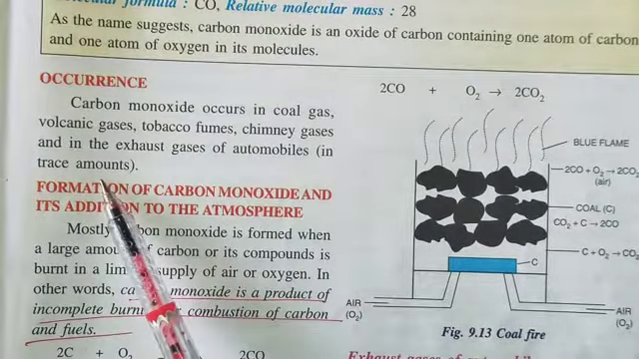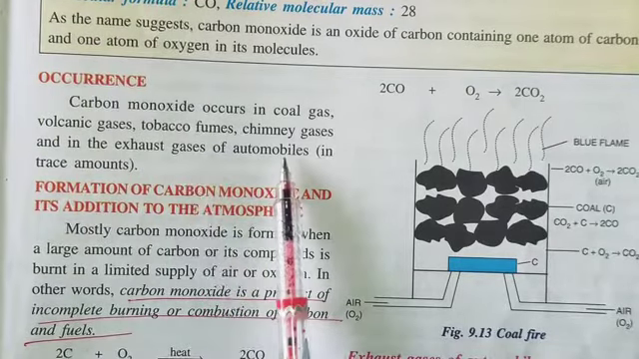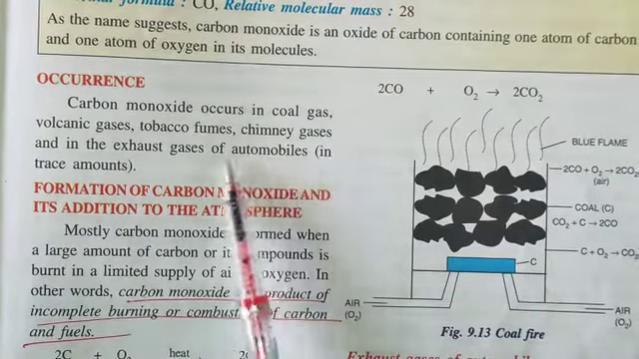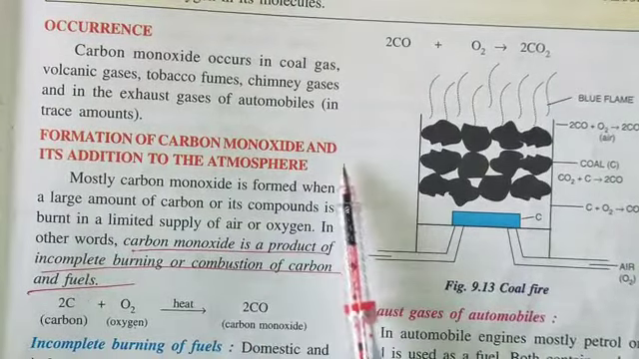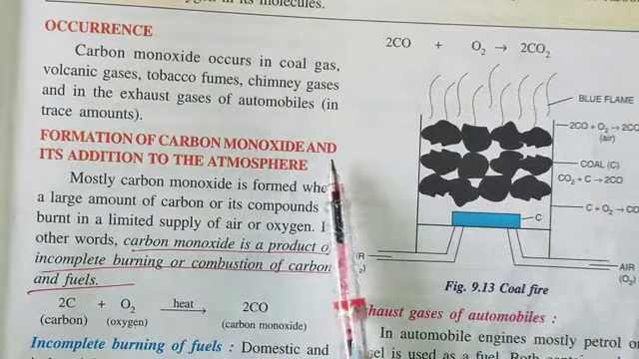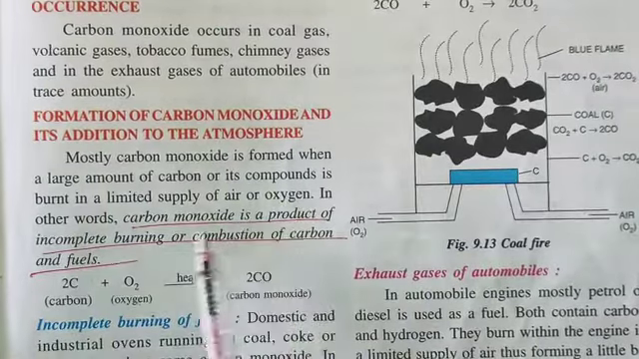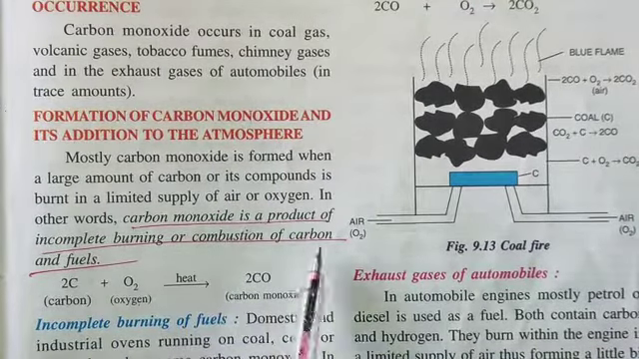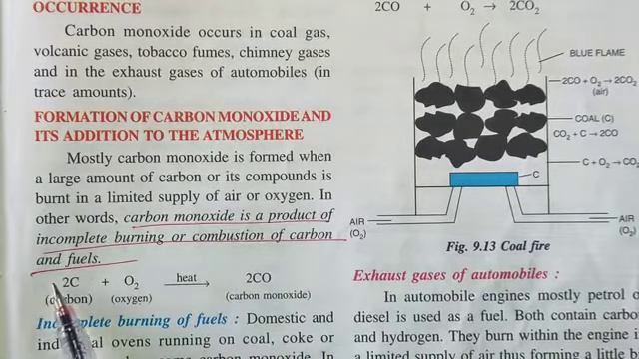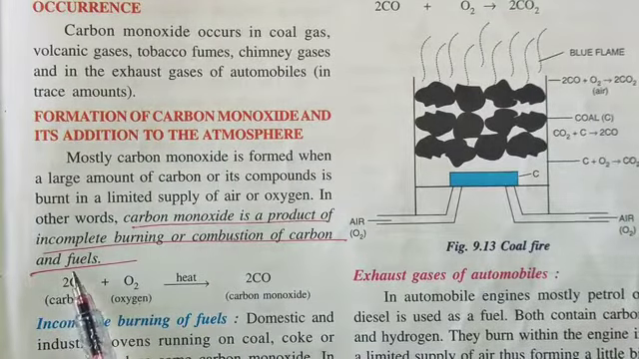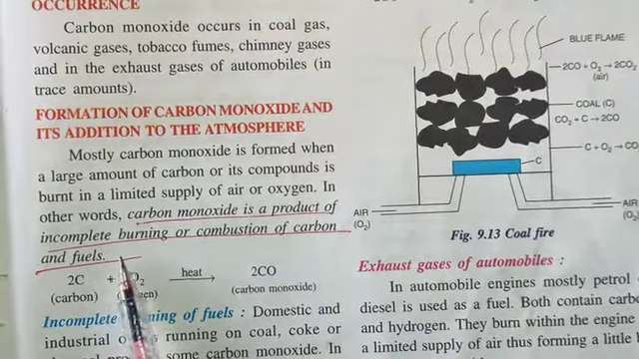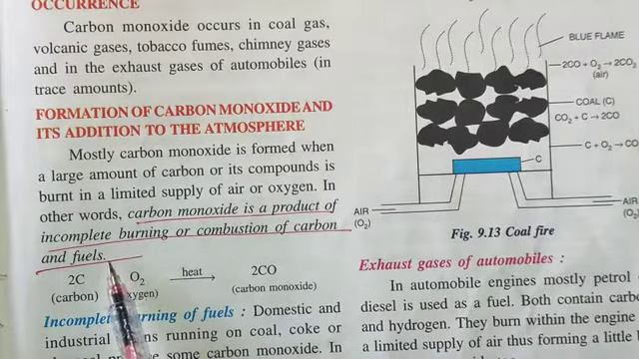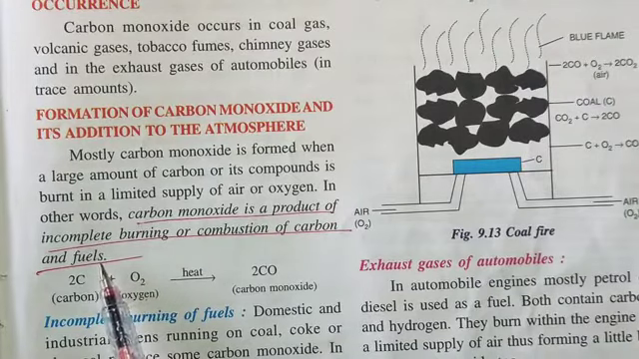It is present in trace amounts in the exhaust gases of automobiles because the major components are CO2, NO2, NO, etc. Formation of carbon monoxide and its addition to the atmosphere. Carbon monoxide is a product of incomplete burning, or combustion, of carbon and fuels, when you are not giving an excessive amount of air or oxygen during the burning of carbon or the fuels, because fuels like petrol, diesel, etc. contain carbon and hydrogen in them.